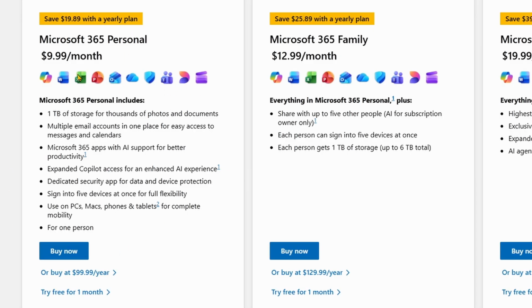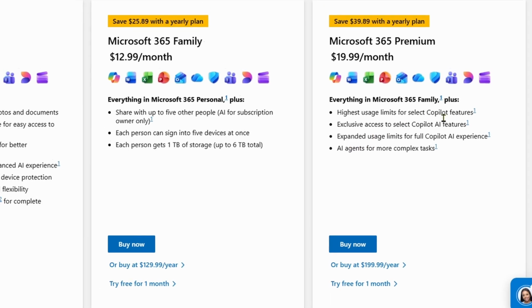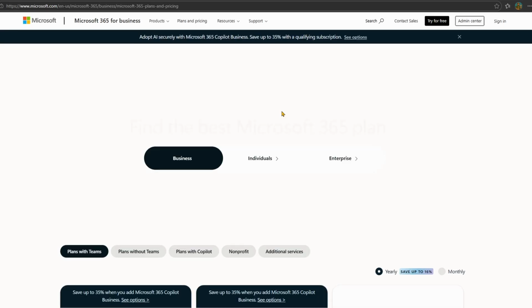And then you get access to all these apps, of course, like we mentioned. But then there's the family plan. It's $12.99 a month at this point. In addition to everything in the personal plan, you get to share with up to 5 people. Each person can sign into 5 devices at once, and each person gets 1 terabyte of storage. So it's great if, as a family or a small team, you're using Microsoft 365. There's also Microsoft 365 Premium, which gets you even more Copilot features and AI agents for complex tasks. That's pretty nice.